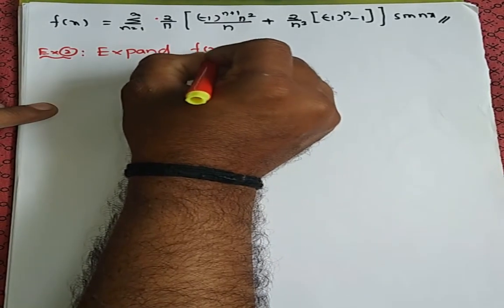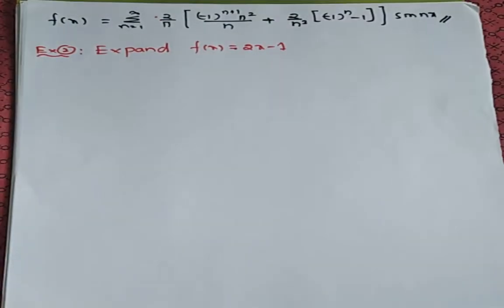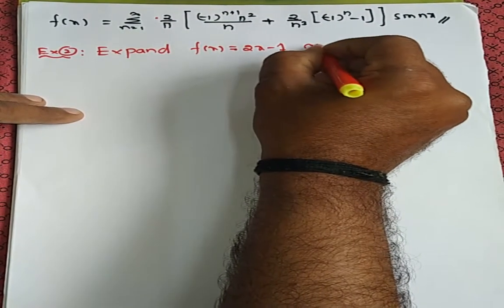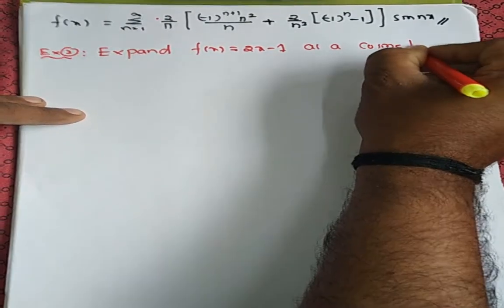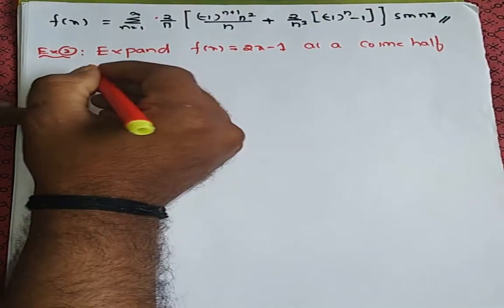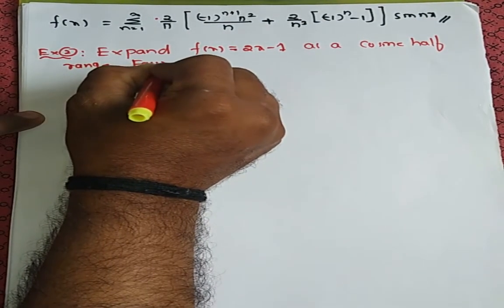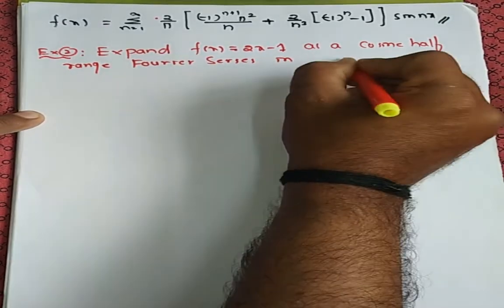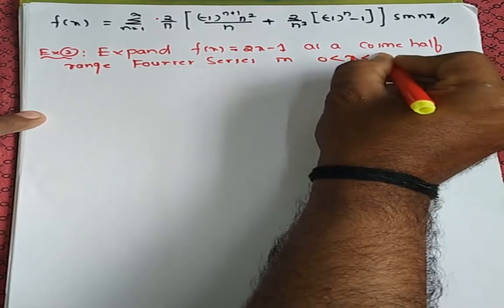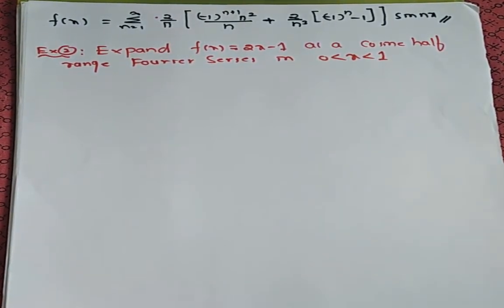Expand f of x is equal to 2x minus 1 as a cosine half range Fourier series in interval 0 to 1 is given.